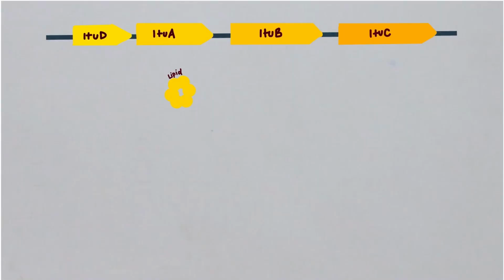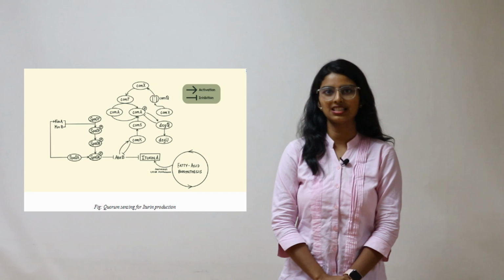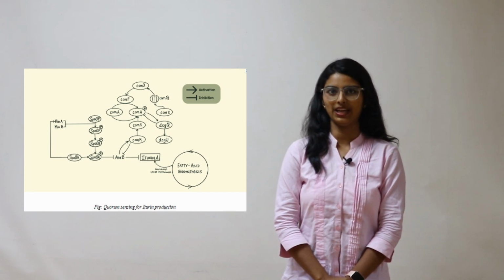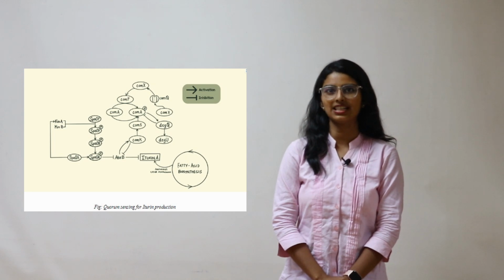This lipopeptide is synthesized through non-ribosomal peptide synthesis modules formed by the enzymes translated by the Itu operon. This operon consists of ituD, ituA, ituB, and ituC. The gene ituD encodes malonyl-CoA transacylase, which plays a critical role in fatty acid synthesis. The genes ituA, B, and C encode enzymes responsible for initiation, elongation, and cyclization of this heptapeptide.